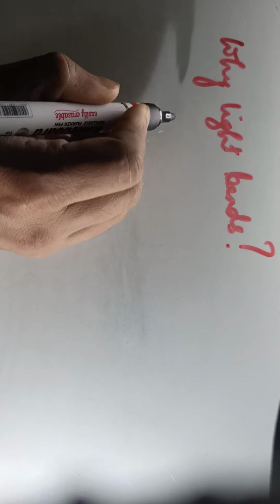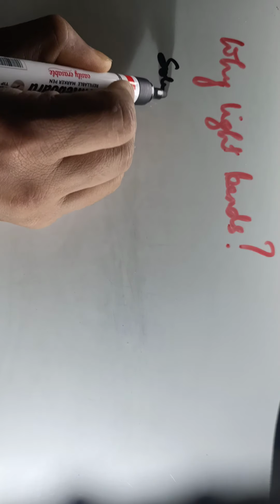So the next question is, why does light bend? I have been telling you that in the case of refraction, the light bends. But the question is, why does it bend? The answer lies in the distance between the molecules. See here, if you take the case of a solid.